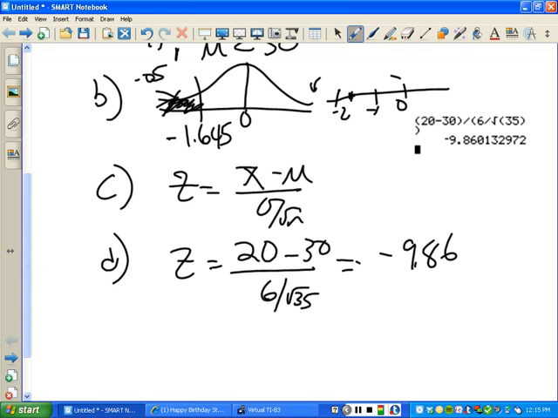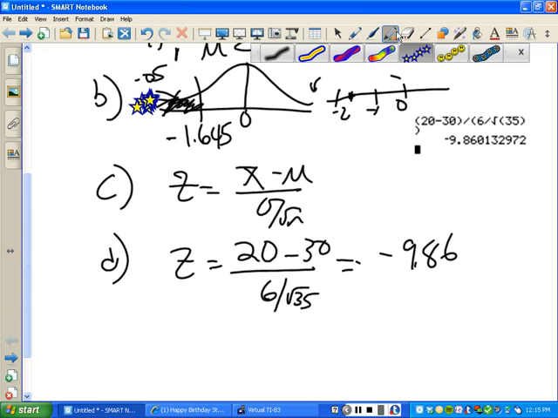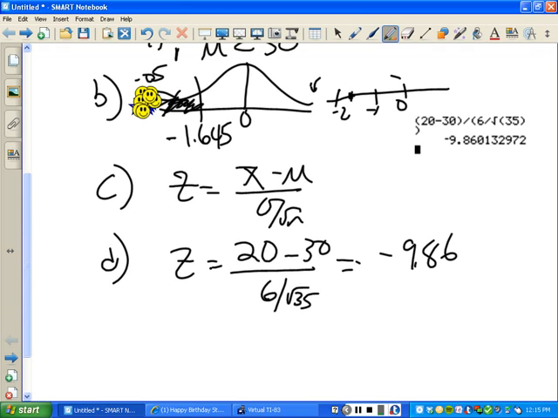So negative 9.86 is, wait for it, way out there, right? I just wanted to do that for you, Amy. All right. So it's way out there, right? So it's in the rejection region.